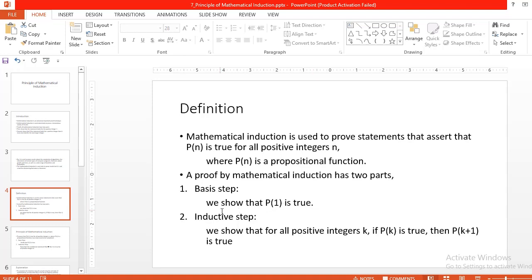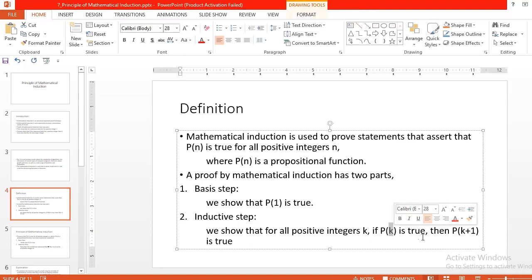The next part is the inductive step. In the inductive step, we show that for all positive integers k, if P of k is true, then P of k plus 1 is also true. This is very important. A proof by mathematical induction has only two parts.